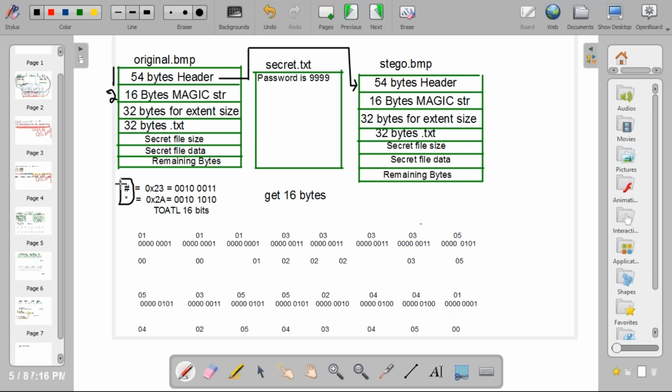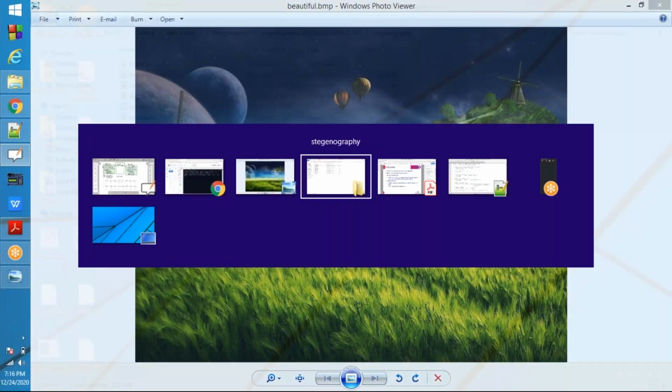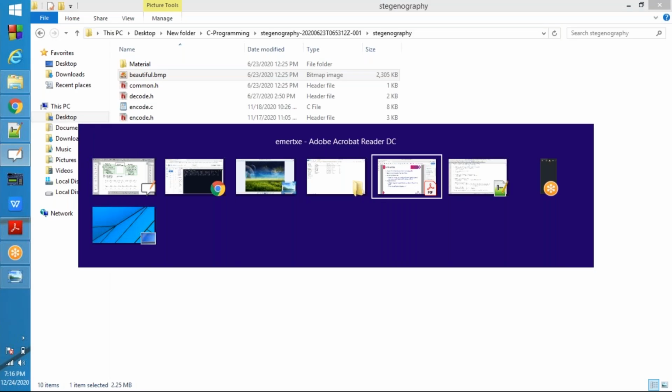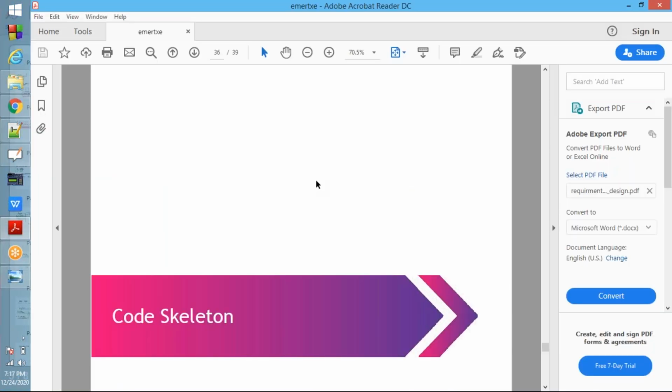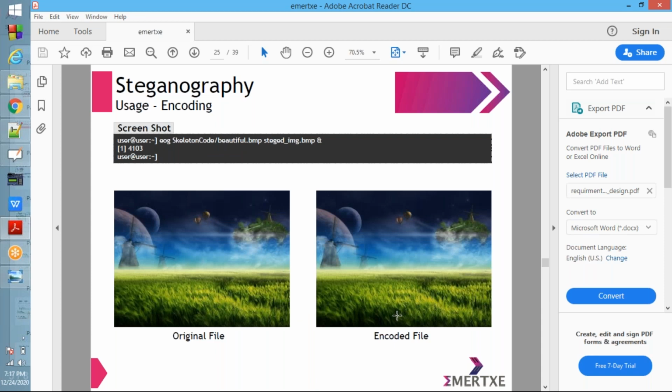Why do you need to encode this magic string? Listen carefully. Observe here. There is no difference in the files. Correct? Normalize cannot detect this, whatever the change. We cannot detect this change.